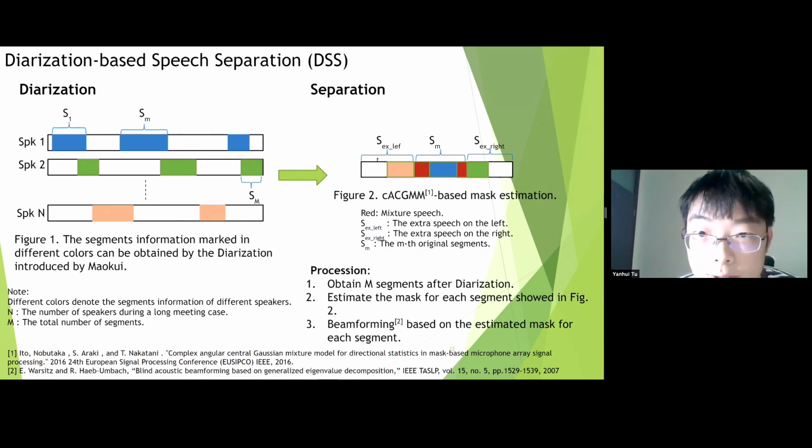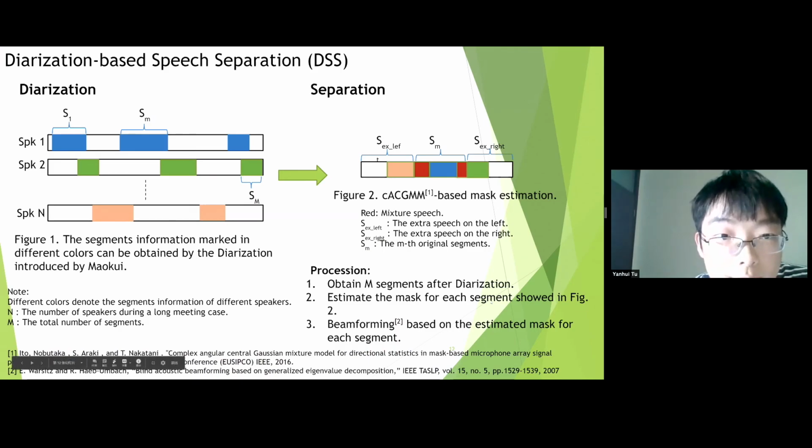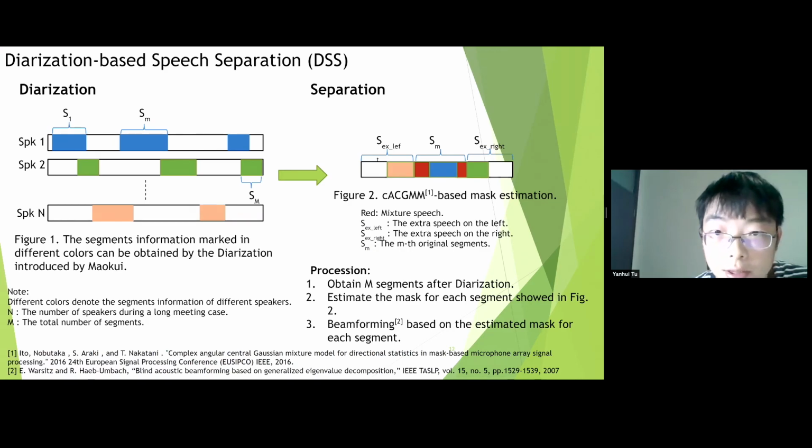Next, as shown in figure 2, each segment S_m is extended with several extra seconds of speech on the left and right. Then the extended segment is used for CACGMM-based mask estimation, and finally the estimated mask is adopted for GEVD beamforming. You can find the details in references 1 and 2.